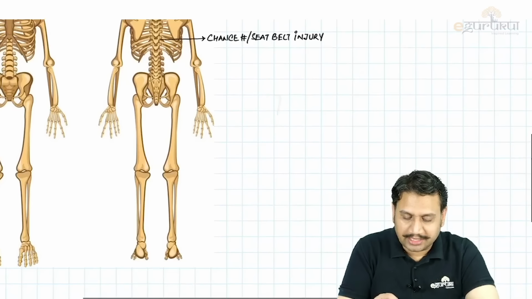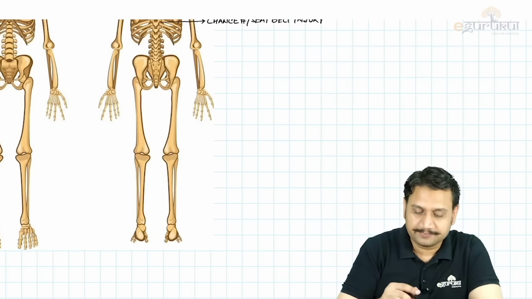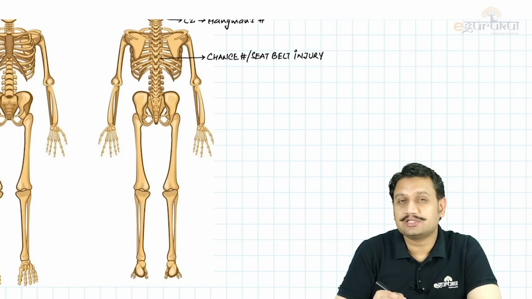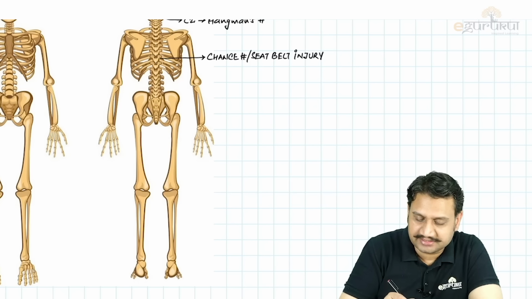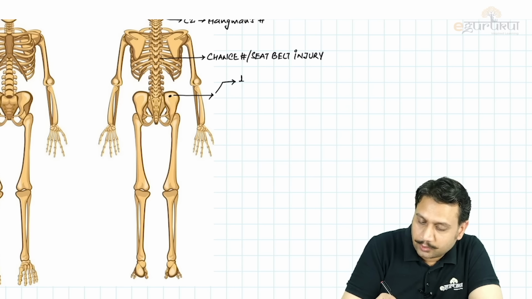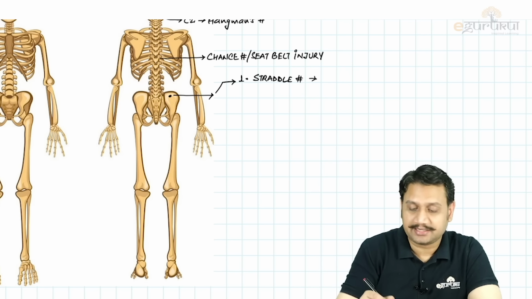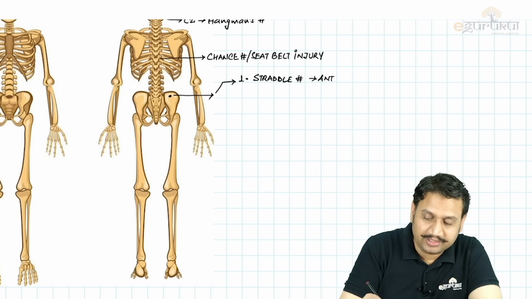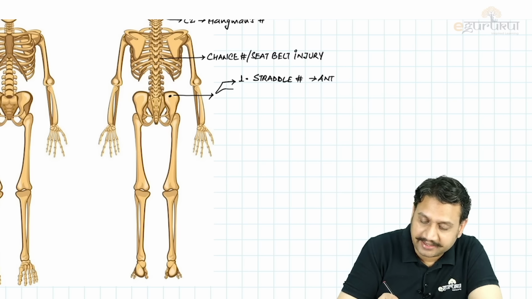Then we go down to the lower limb area. In the pelvic region, the most important four fractures are, when I say the pelvis area, there are four important fractures which I can recall. One is what you call as the straddle fracture. What was that straddle fracture? Fracture of bilaterally both pubic rami. So it is anterior only. Fracture of the bilateral both pubic rami.